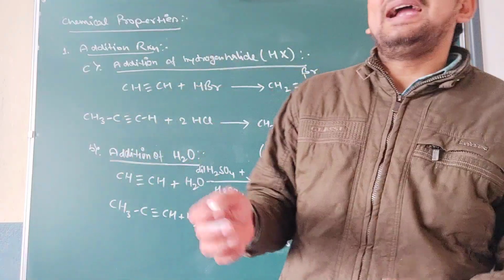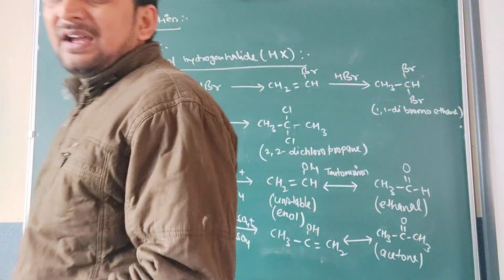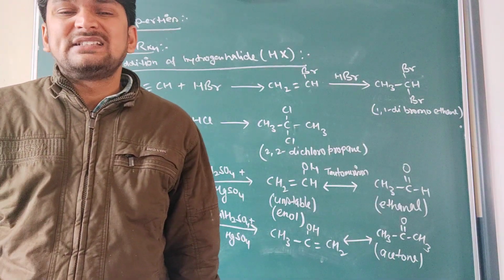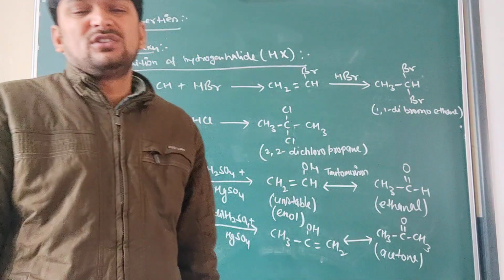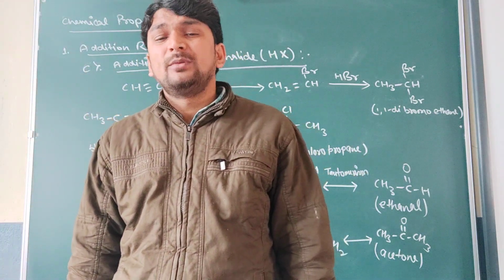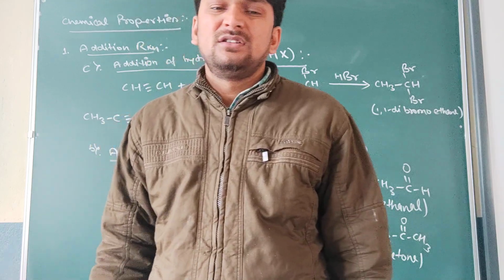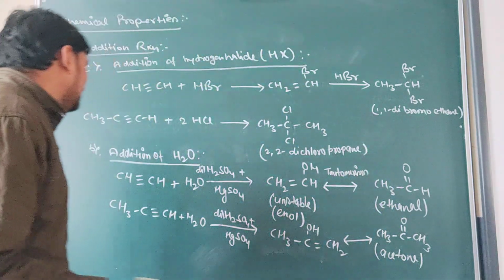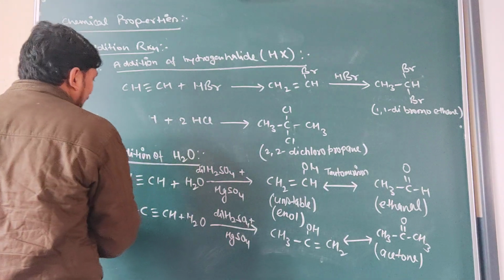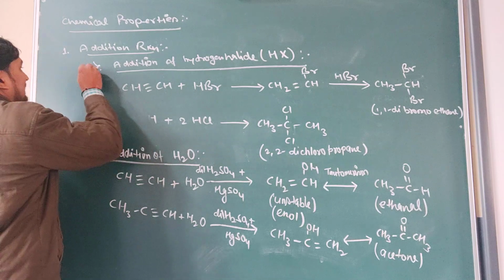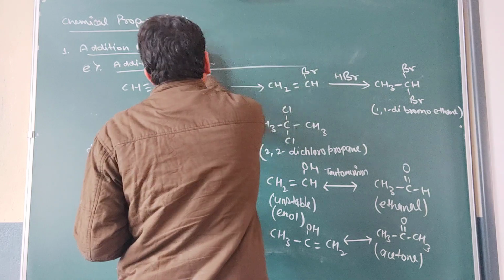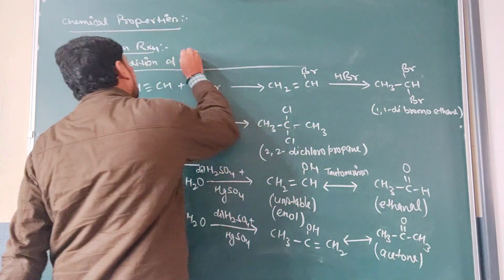You can also add the hypohalous acid HOCl. So OH will be negatively charged and Cl will act as positively charged. So here also a similar product will form. Not getting it? Getting it or not? So just see what the situation is going to be. Next is this, our D point. After D, next is the E point, addition of hypohalous acid.